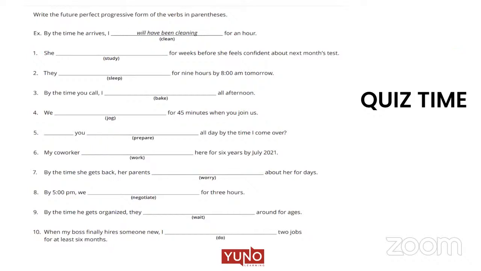We will have been negotiating for 3 years. No, eighth one. By 5 p.m. we will have been negotiating for 3 years. Yeah, we will have been negotiating for 3 years. Negotiate. Yes.